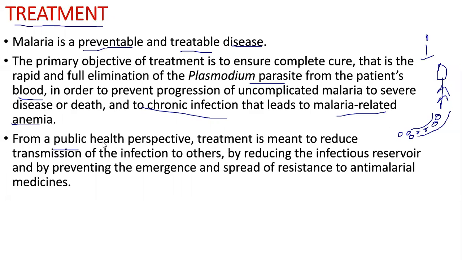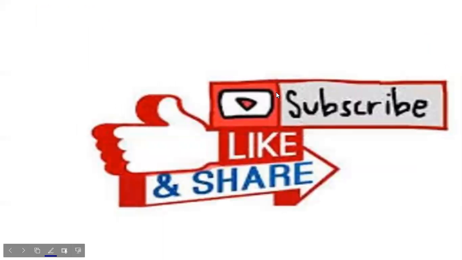And from a public health perspective, the treatment is to reduce the transmission. And how do you do that? By reducing the reservoir. So by spraying insecticides, keeping clean surroundings, and making sure there is no spread and no reservoir for all these mosquitoes. And also there are anti-malarial drugs that the doctor would prescribe when a person suffers with malaria. So I hope you guys have understood all about malaria, what causes malaria, what the life cycle is, and what the symptoms and treatments are.